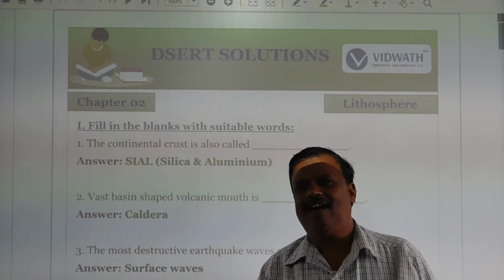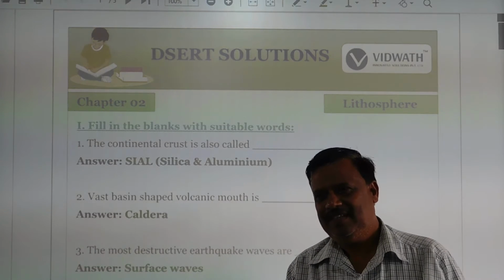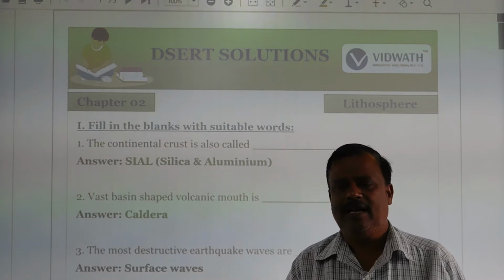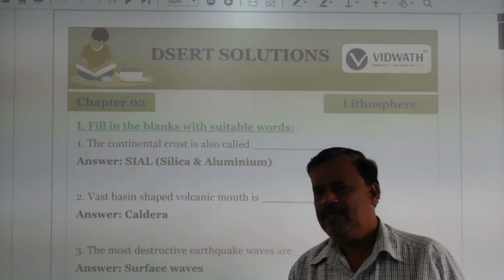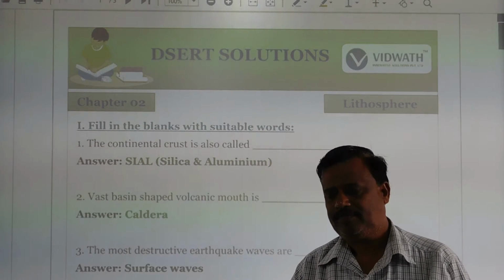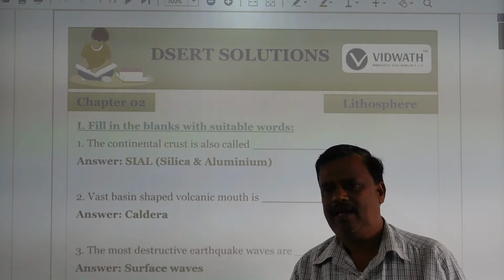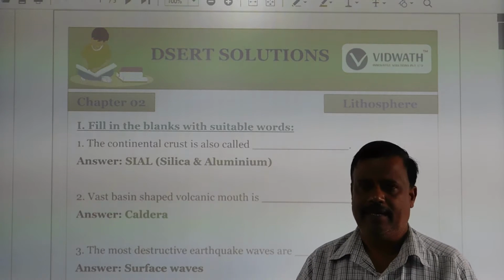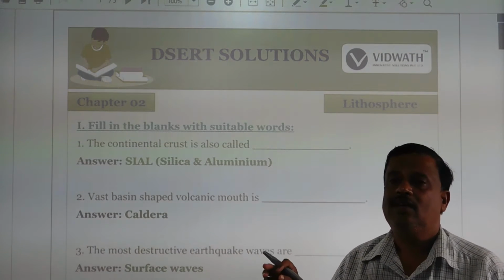So the mantle can be divided into two types. The outermost layer is known as the asthenosphere, and the lower one is the seismosphere. Asthenosphere is the outermost part of the mantle, and the part below it is known as the seismosphere. Okay. So next is the core.